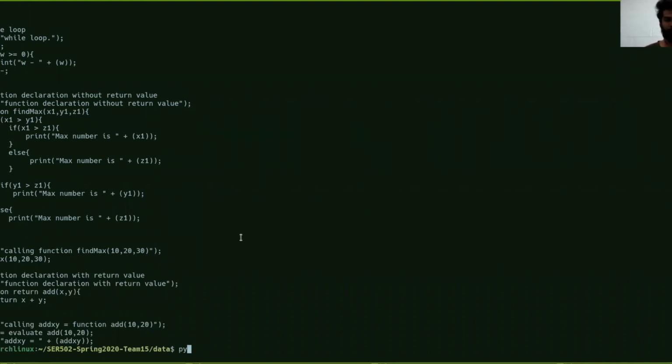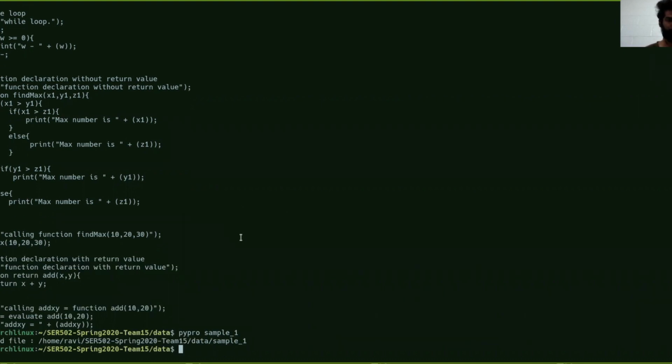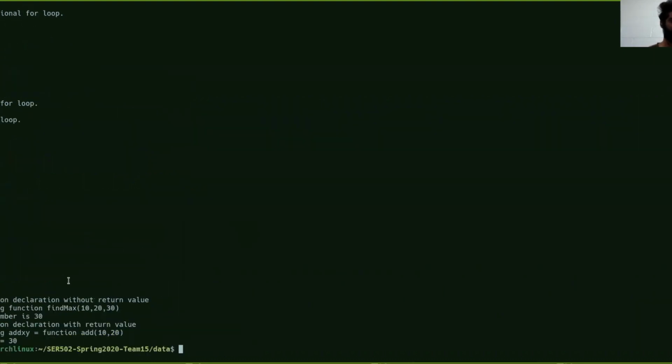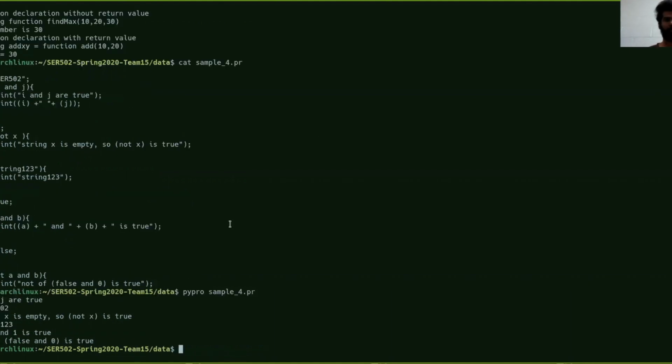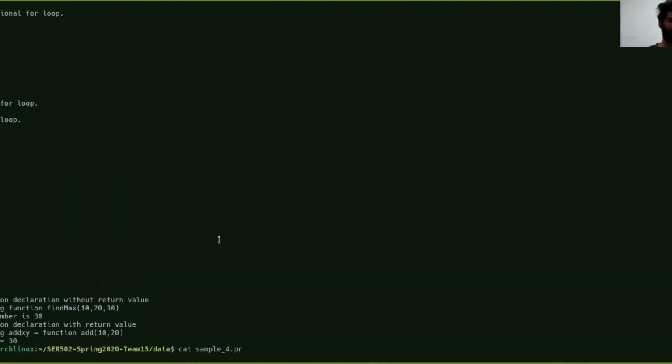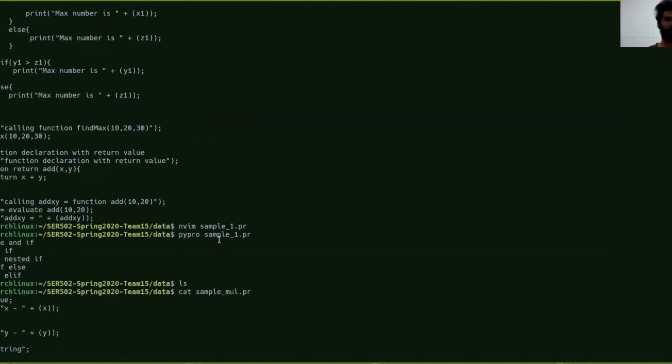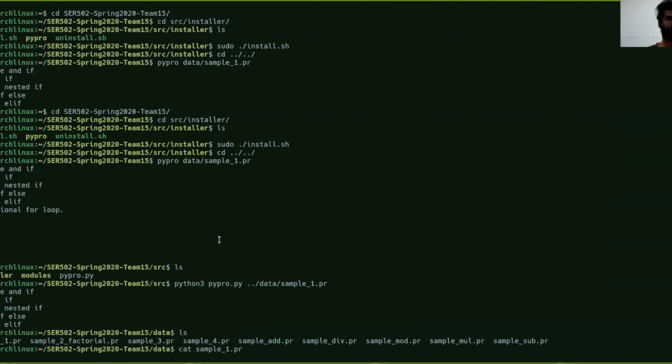So we'll run this. You can see this also is running. Let's see one more file. Let's run this. Yes, as you can see, the sample files are running. You can also execute them from the data folder.